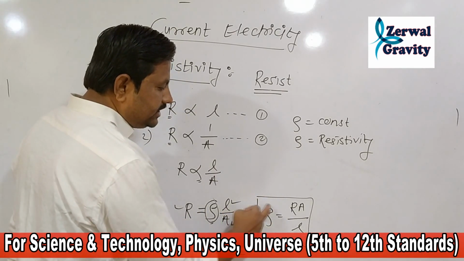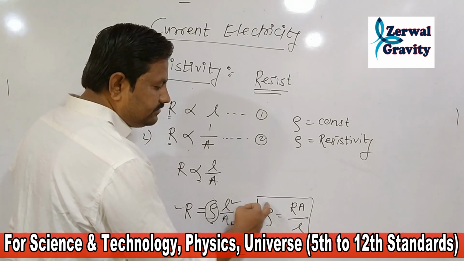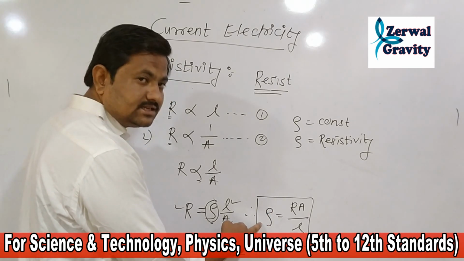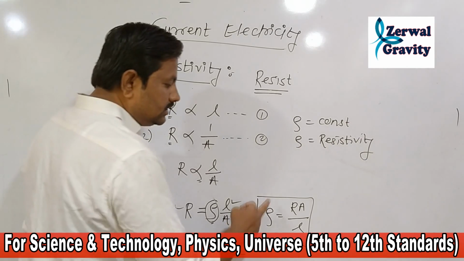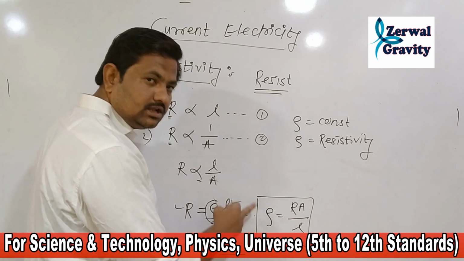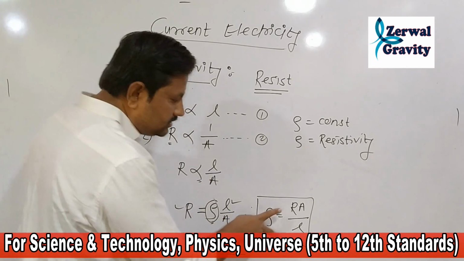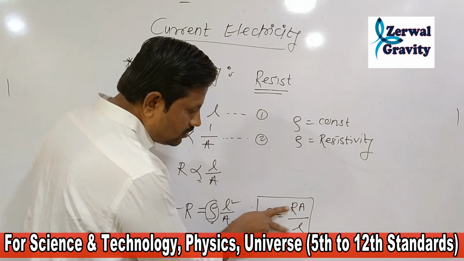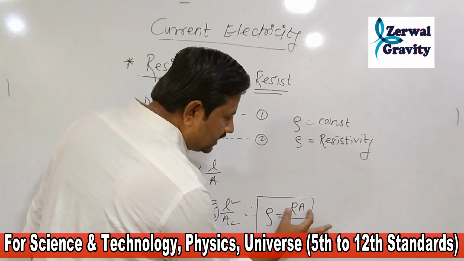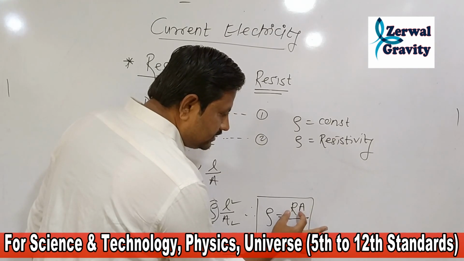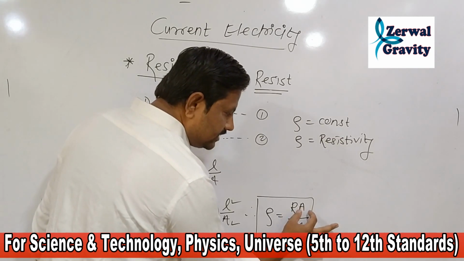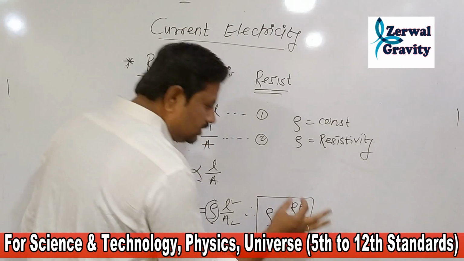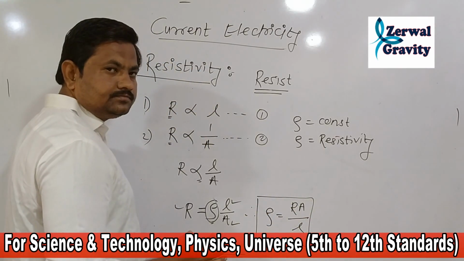The resistivity of the conductor states that the ratio of multiplication of resistance and area of cross section to the length of the conductor.